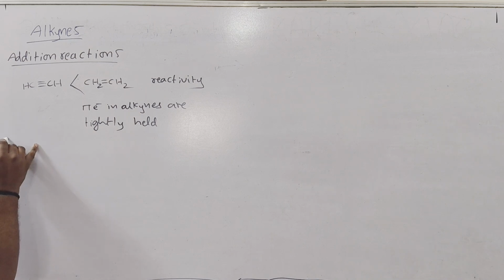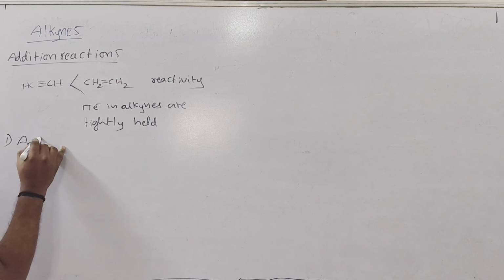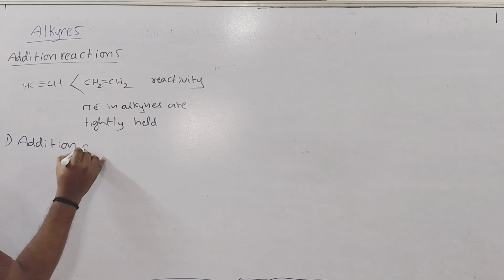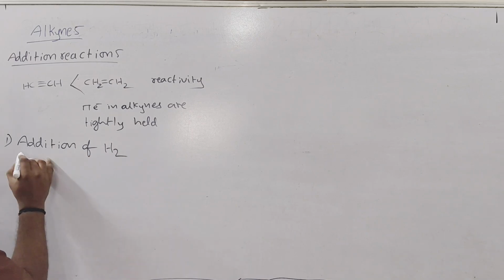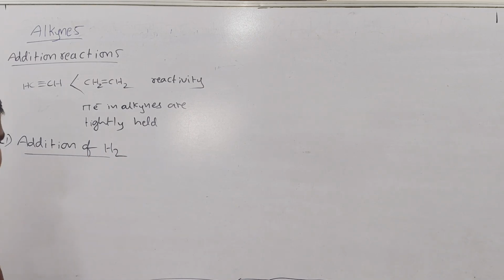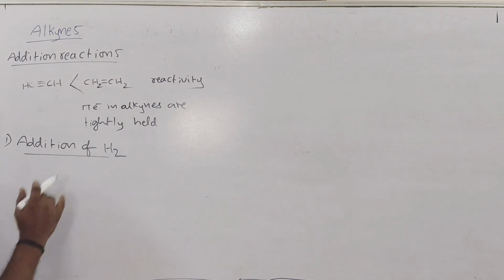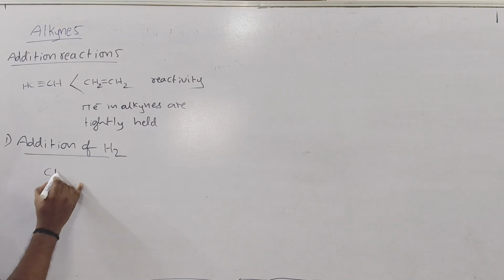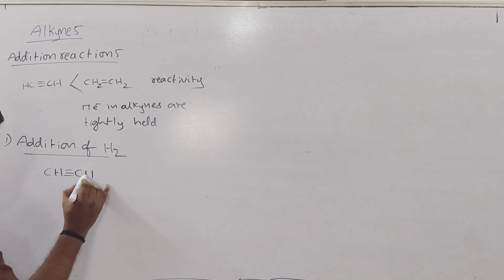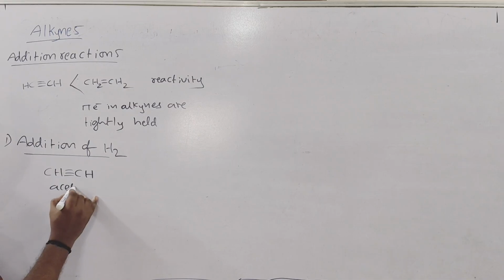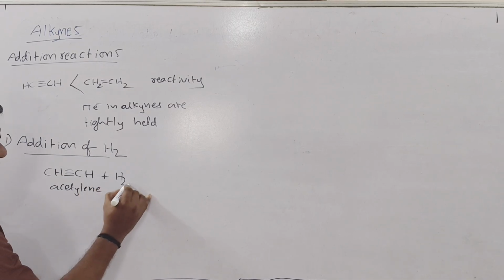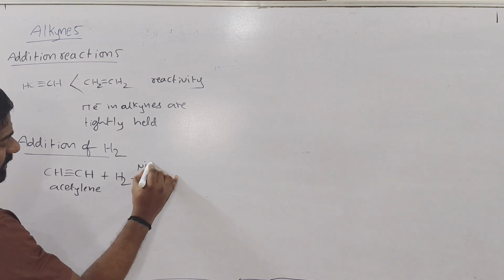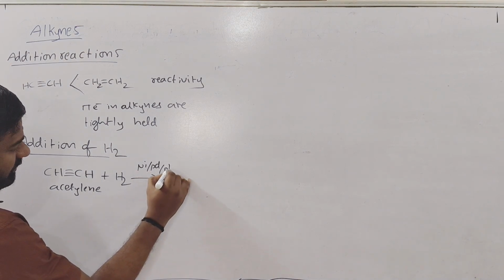In this, the first one is addition of hydrogen. To the alkyne, if you take the first compound, acetylene, what is the name of this compound? Acetylene. So to this, if you add H2 in the presence of Ni or Pd or Pt, this